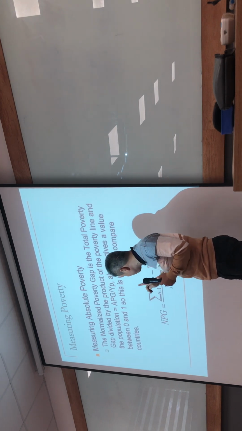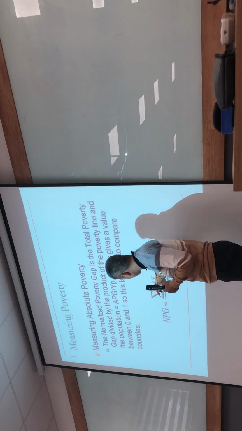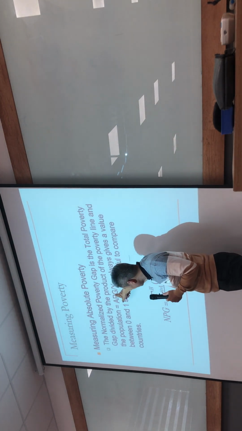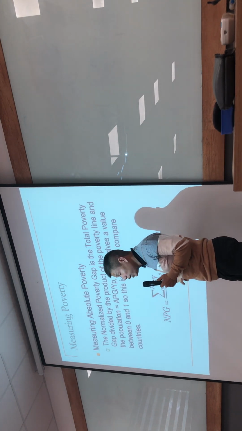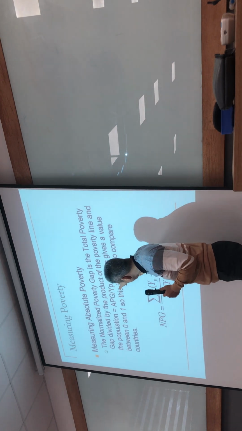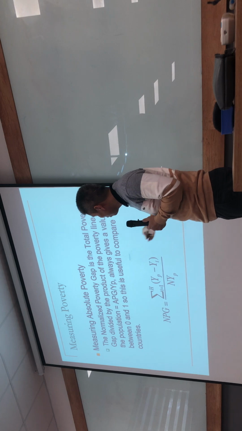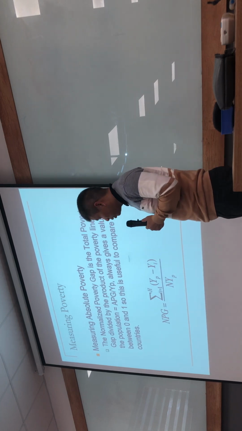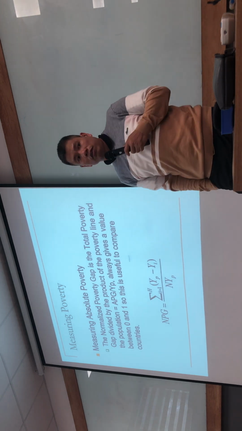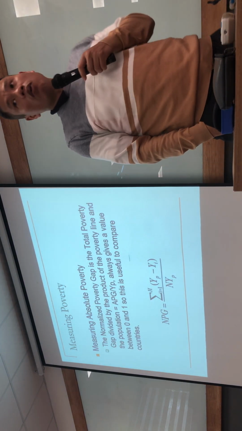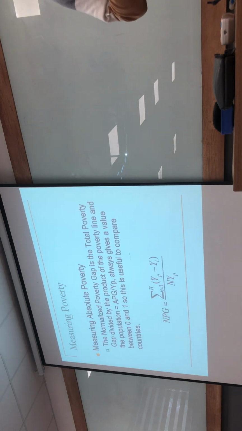Because the normal APG is TPG divided by H, but the modified APG is TPG divided by N, the total population. Then we take the APG divided by YP, and that always gives a value between 0 and 1. This value ranges from perfect poverty to no poverty in the country, in the population sample.